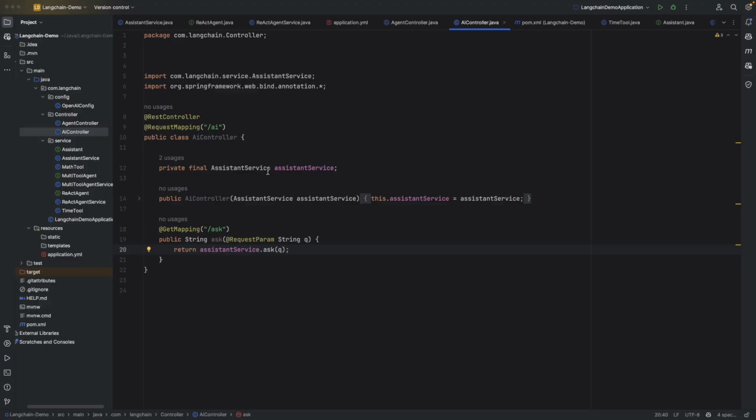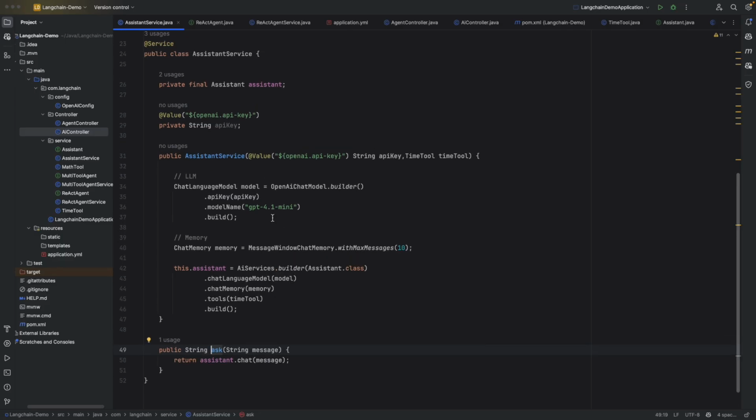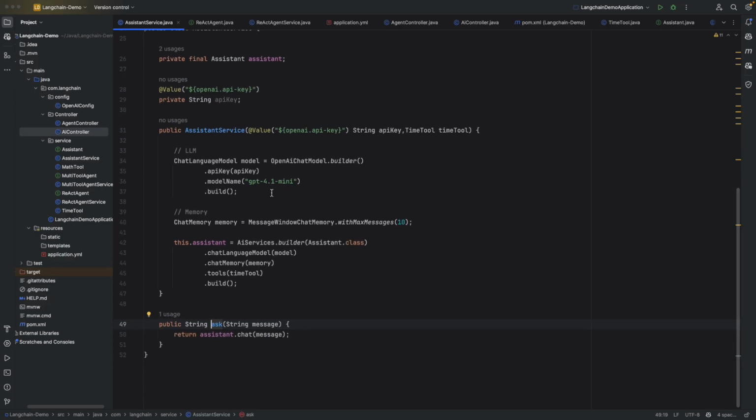Okay, so now to do this, first of all, I have created a controller with an API, that is AI/ask. So here we'll be sending our request, and that will be sent further to the assistant service. Here in the assistant service, I have added a simple code. Now what does that do?